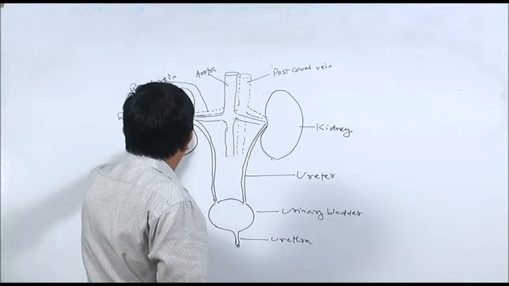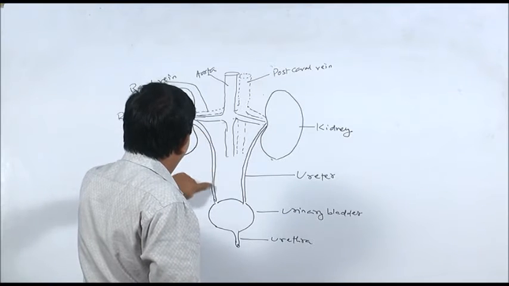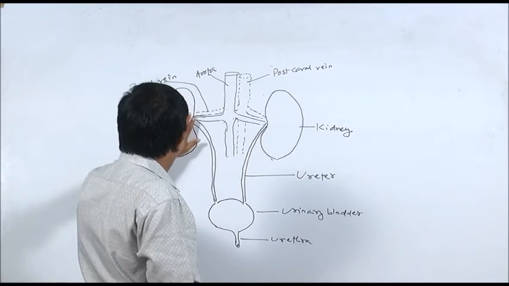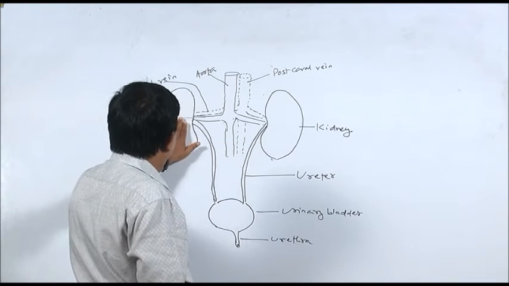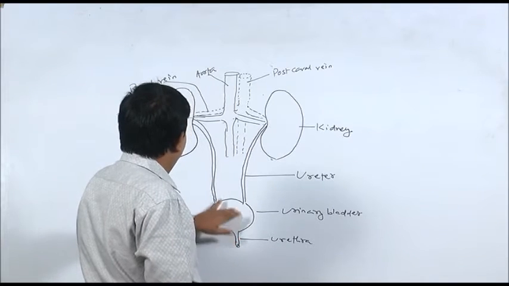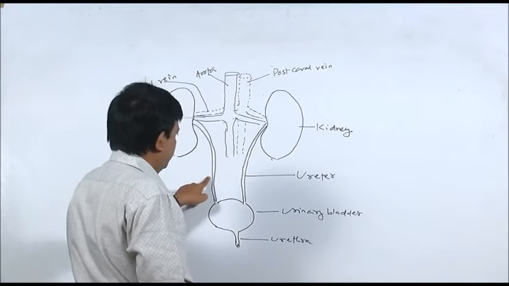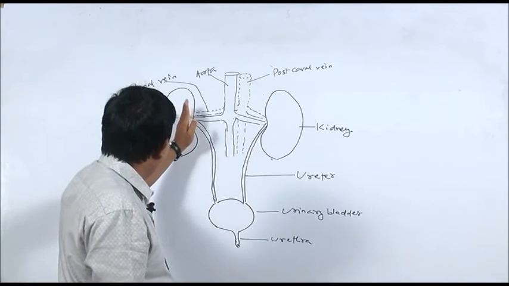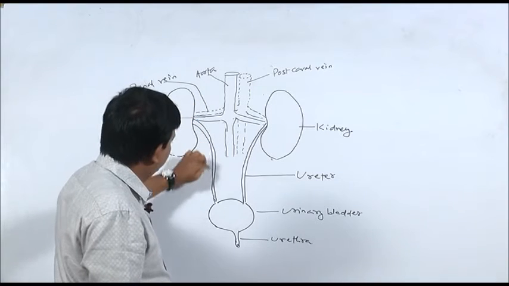From each kidney arises a tube. You can see here, this tube is known as ureter. Urine is formed here in the kidney, and that urine is carried to the urinary bladder through this pipe-like structure which is known as ureter. So from the inner side of each kidney arises a ureter.